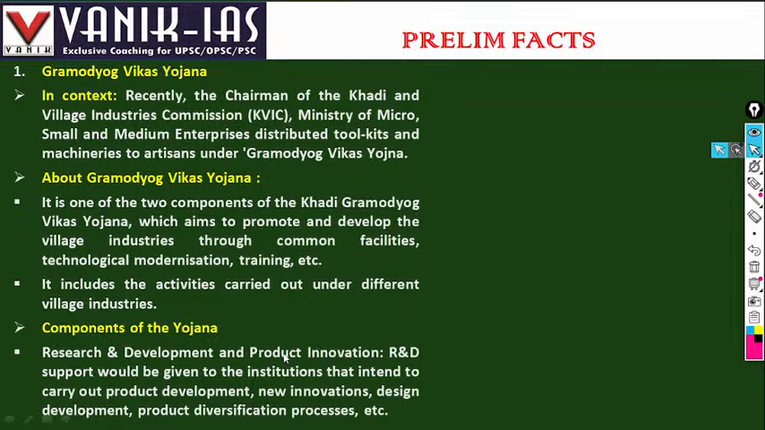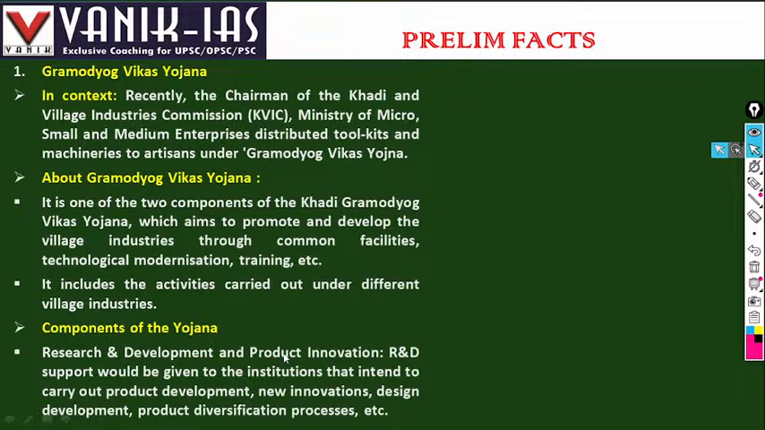About the Gramodoya Vikas Yojana, this is one of the two components of the Khadi Gramodoya Vikas Yojana, which aims to promote and develop the village industries, common facilities, technological modernization of the traditional handicraft and handloom areas, and training to the artisans. It includes the activities carried out under the different village industry programs by the government.